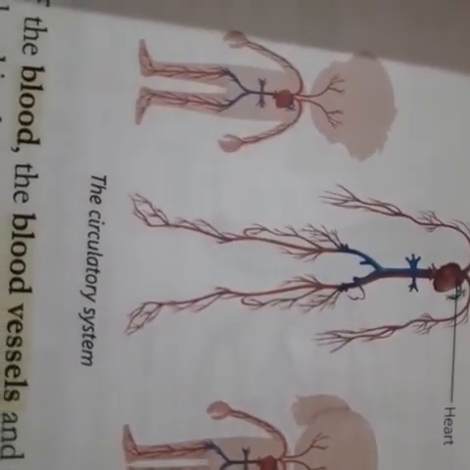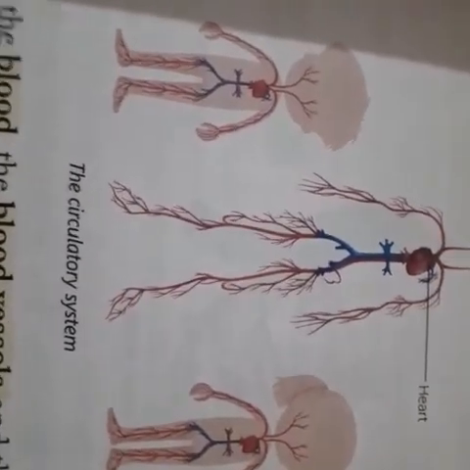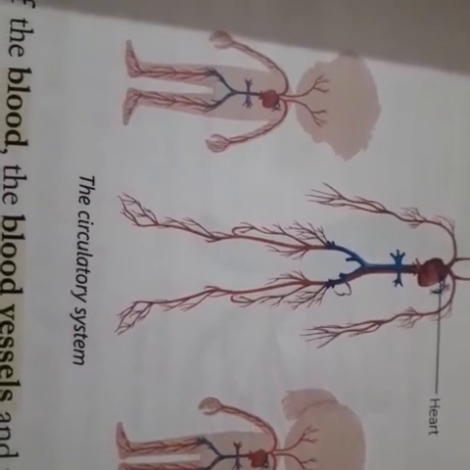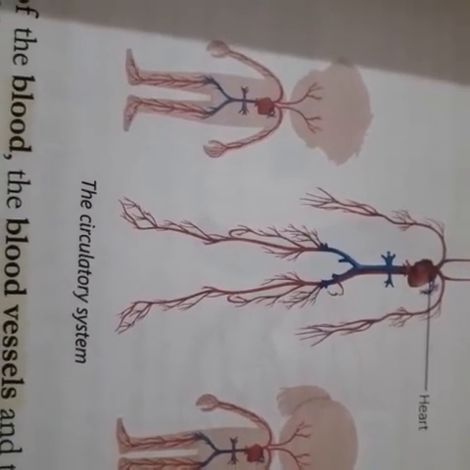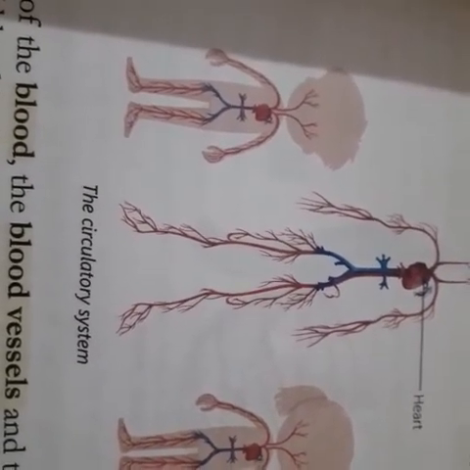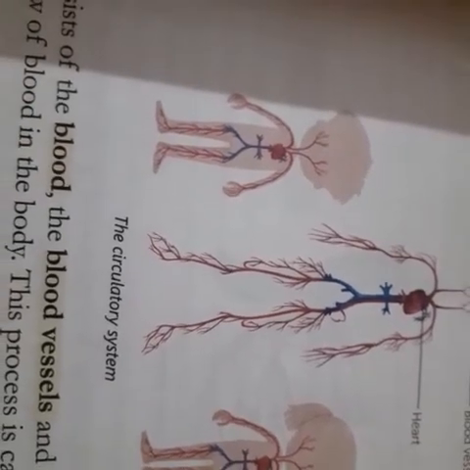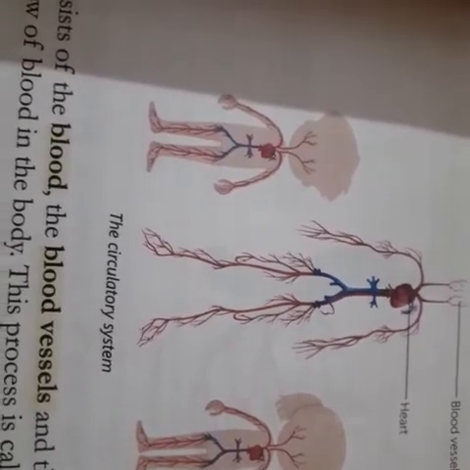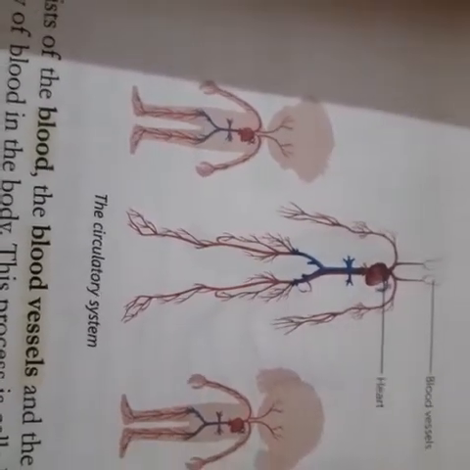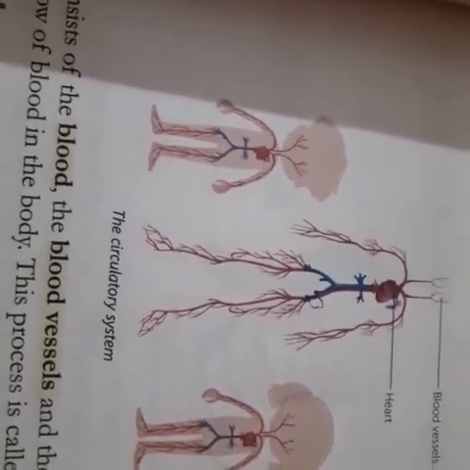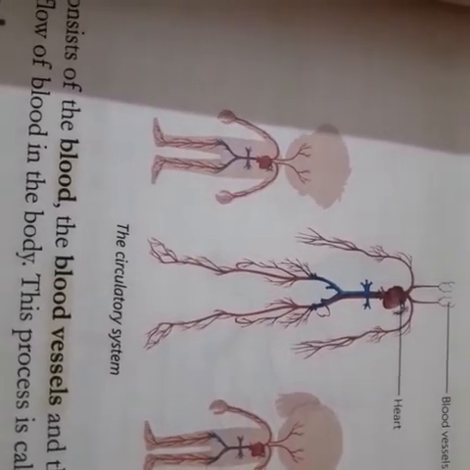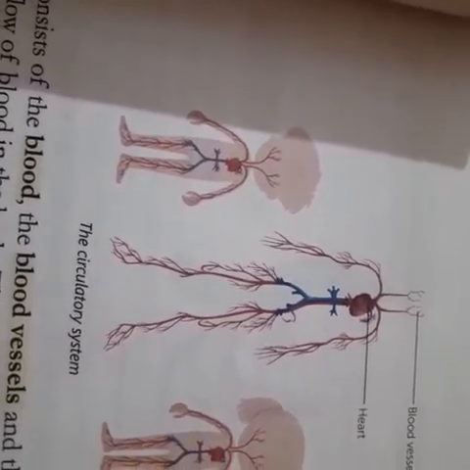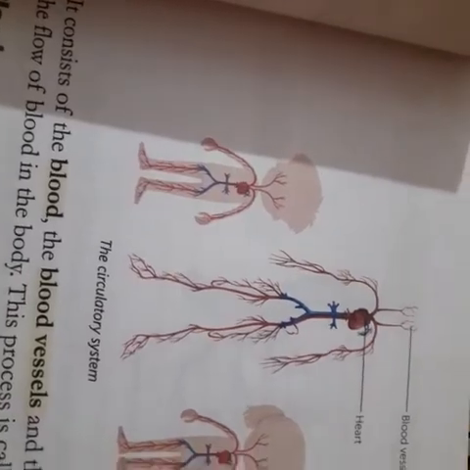The veins are the thin-walled blood vessels that carry impure blood which contains carbon dioxide and other waste back to the heart. And the last one is the capillaries. They are narrow and thin blood vessels, and they have very thin walls. Nutrients, oxygen, carbon dioxide, and other waste material can pass through their walls.